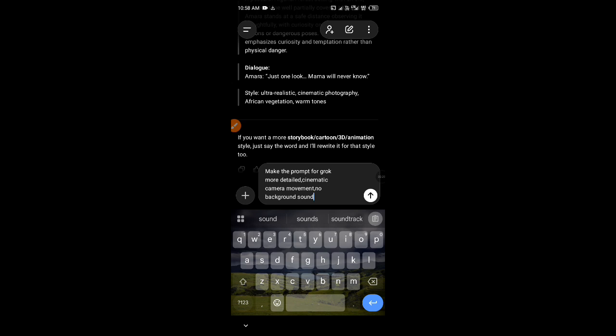Okay, let's just put it this way. ChatGPT will also add their own. I don't really remember everything I want to put here for now, but you just keep prompting till you get the exact stuff you want. So what I typed here is, make the prompt for Grok more detailed. So yeah, more detailed. Cinematic camera movement, no background sound.